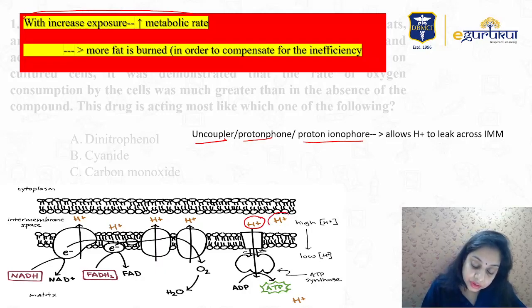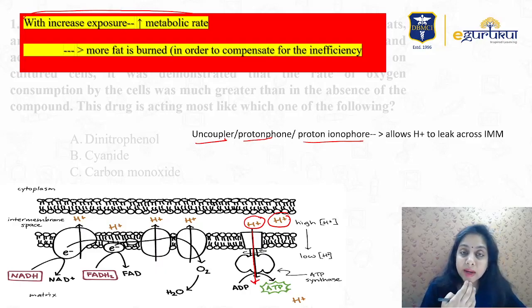These protons in the electron transport chain should come inside the mitochondrial matrix via this route. What it does is it reroutes these protons. That's why it is known as a proton ionophore or uncoupler. This is how DNP works.